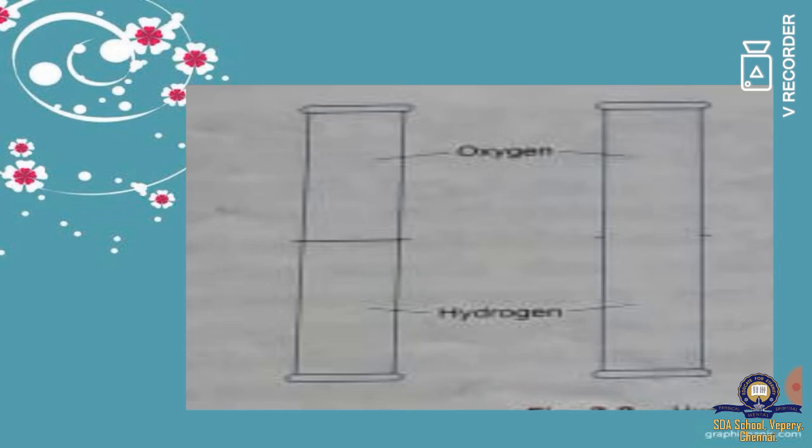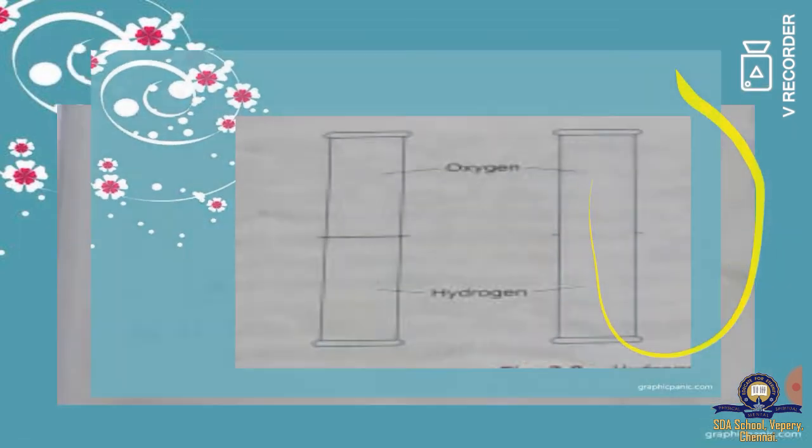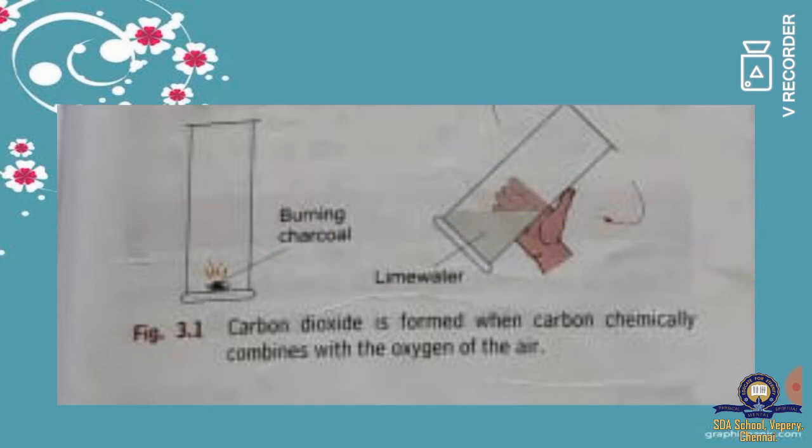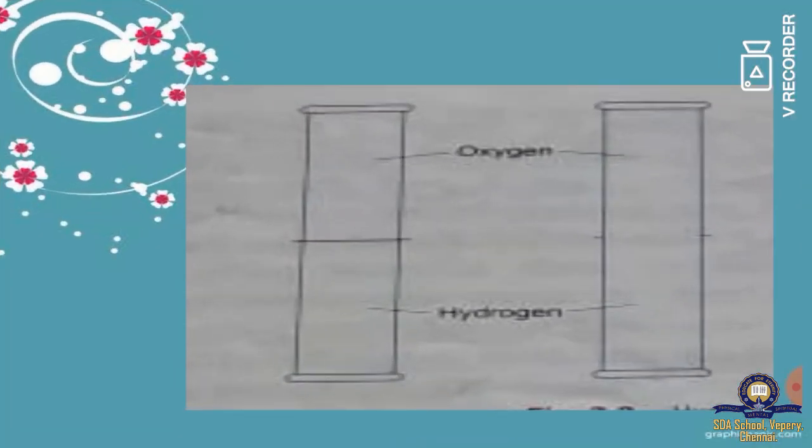Now close the jar and allow it to cool. The water drops will be formed. So you can observe the water drops. And so water is formed, and this property will also differ.